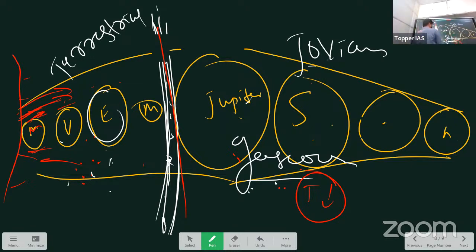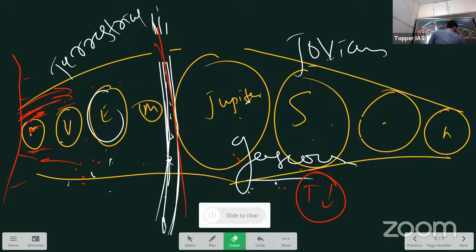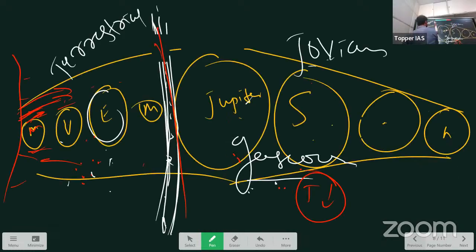Okay, and regarding asteroids, sometimes asteroids deviate from their path. So here there is an asteroid. It deviates from its path, either this side or that side. When it deviates, what is it called? It is called a meteor.